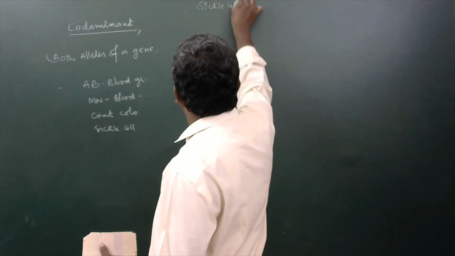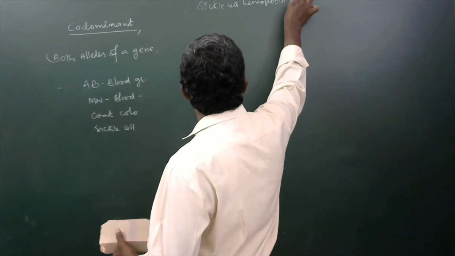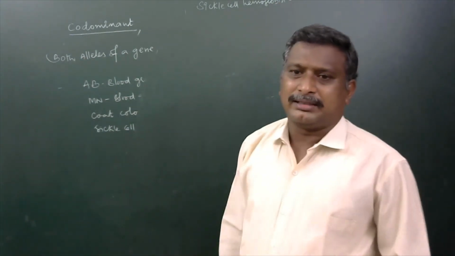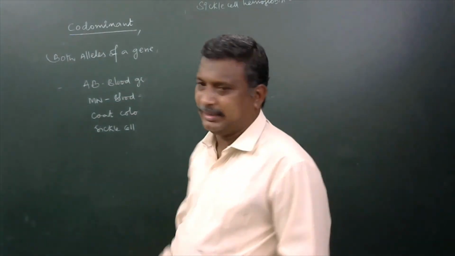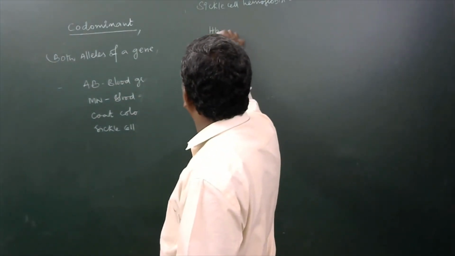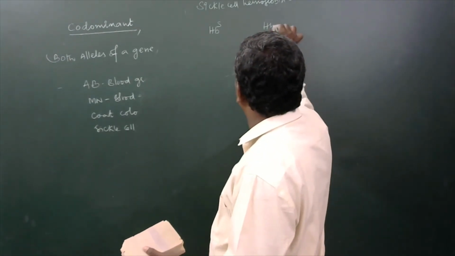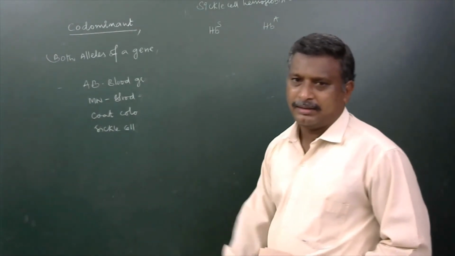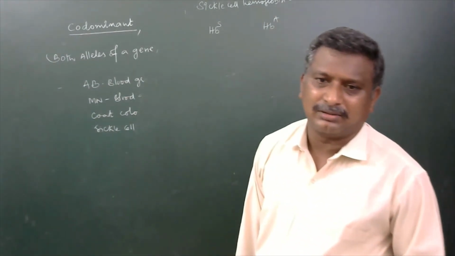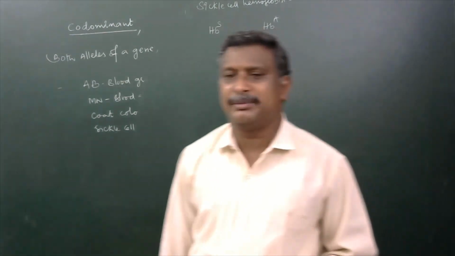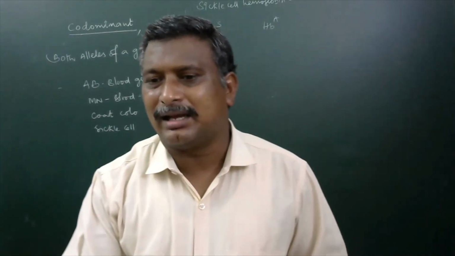Sickle cell hemoglobin. Here, sickle cell hemoglobin is going to be developed by a particular allele gene, HB. The normal one is HBA. HBS is the allele that is going to produce abnormal hemoglobin, and finally that abnormal hemoglobin produces sickle cell RBC also.